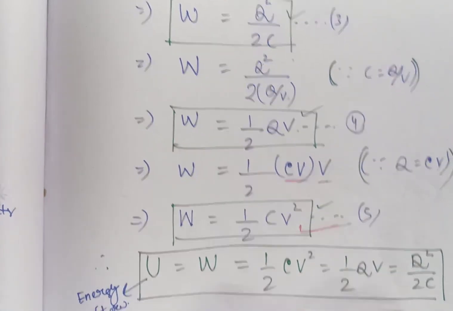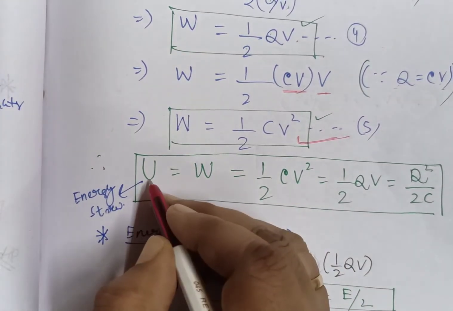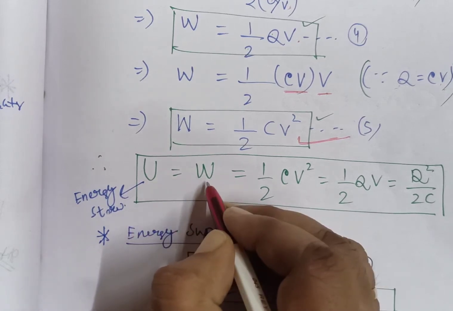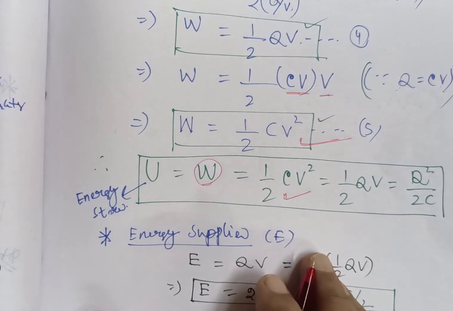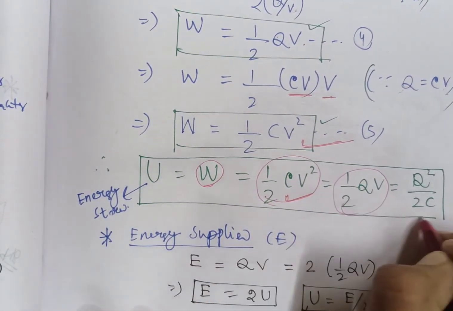Now collectively all these formulas are written in one box, and you should remember them. You represent the energy stored in the capacitor or conductor, which is the total amount of work done. The first formula you should remember is half CV square. If you remember only this one formula, you can derive the other two formulas.